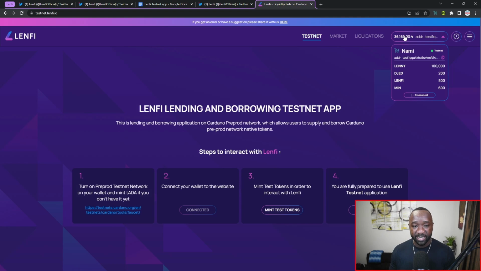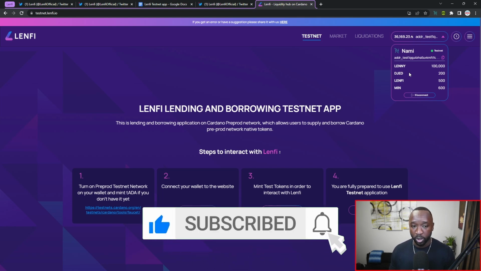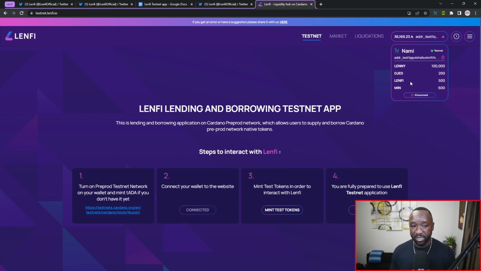And as you guys can see, I can instantly connect my wallet and I can see my balances, which shows that I've already accrued 100,000 of the Lenny tokens, 200 of the Jet stablecoin tokens, 500 Lenfi, and about 600 Min tokens.